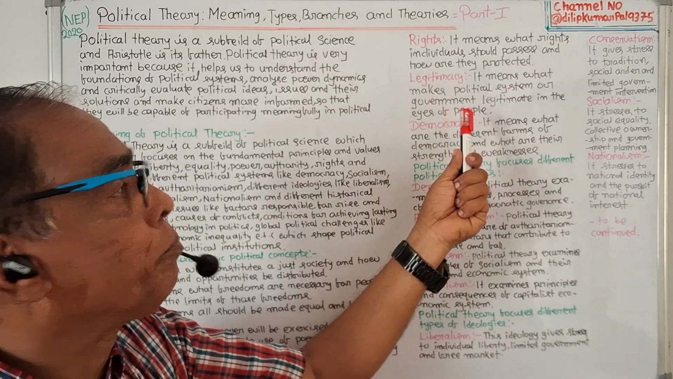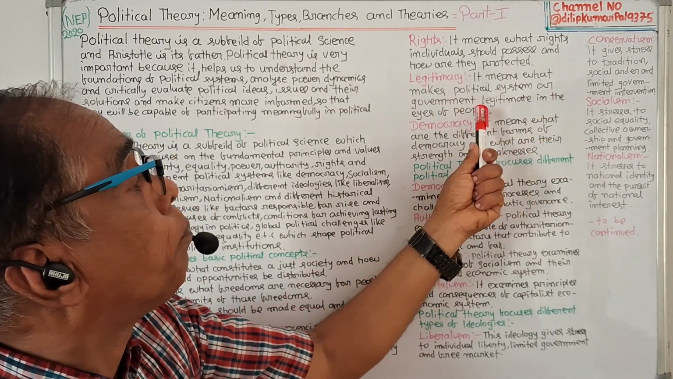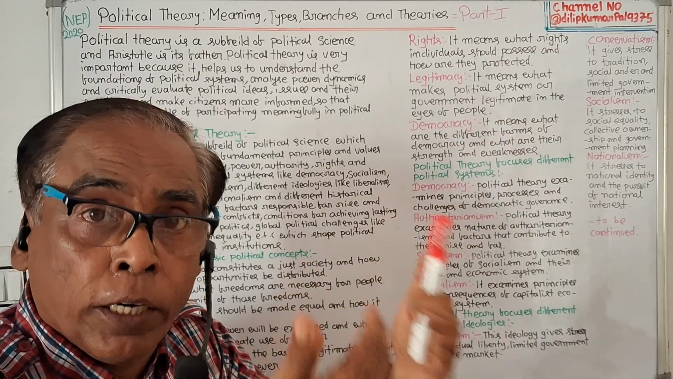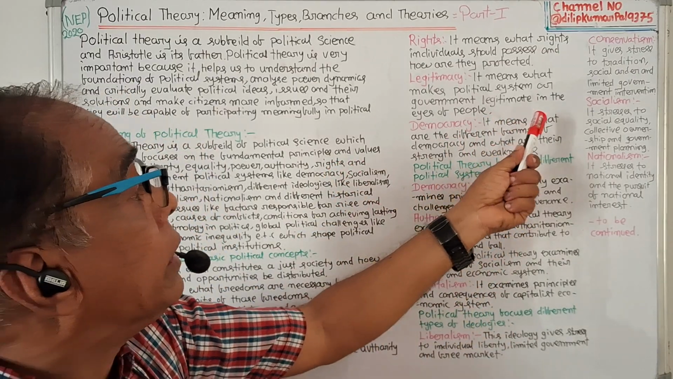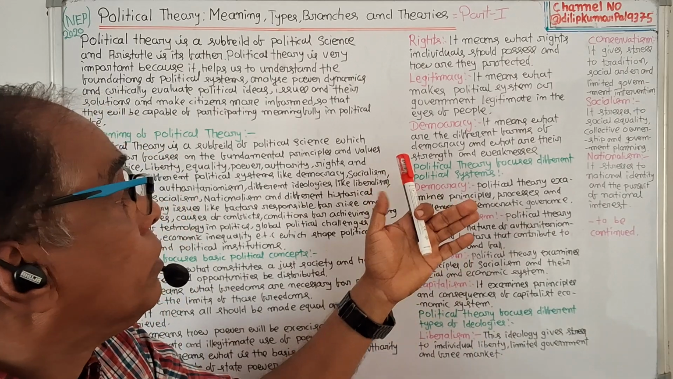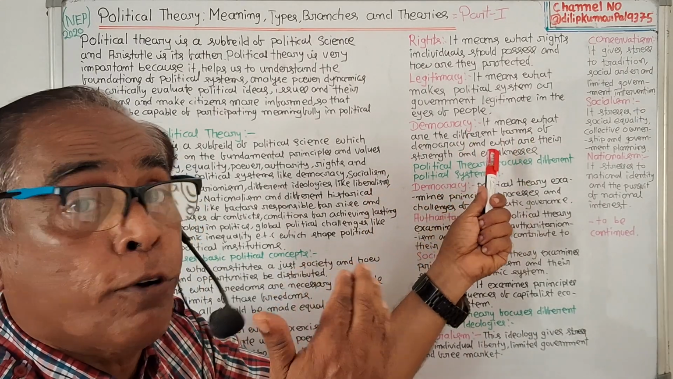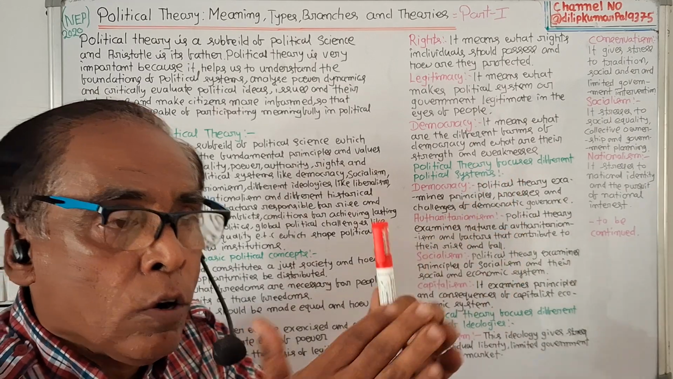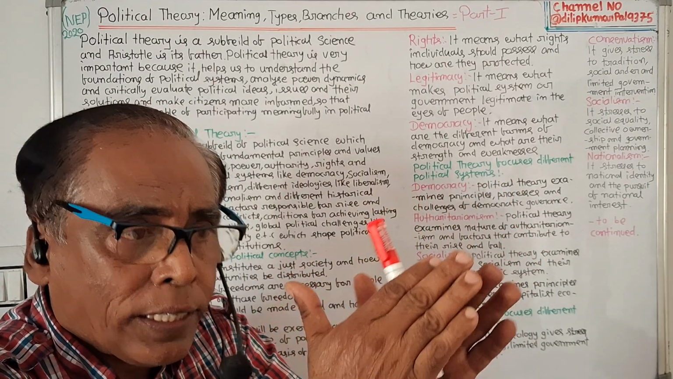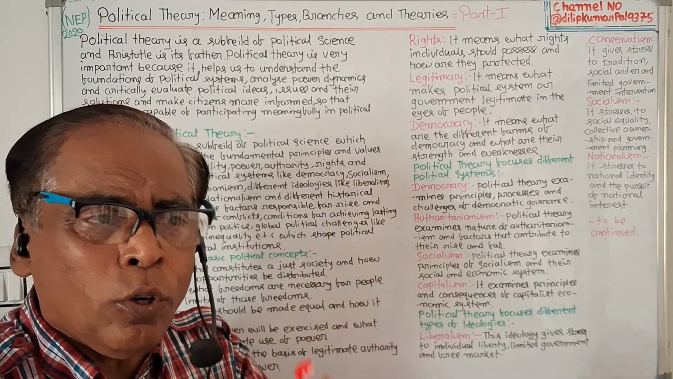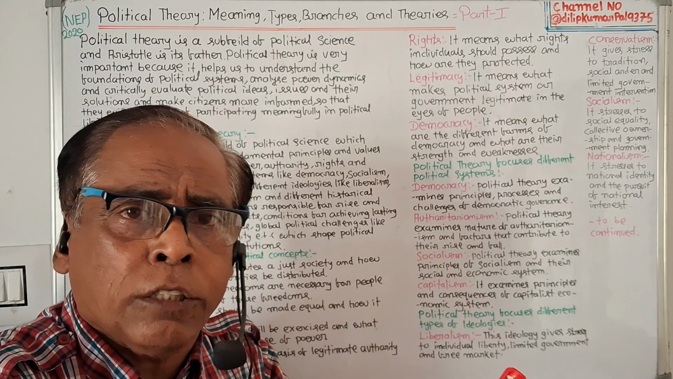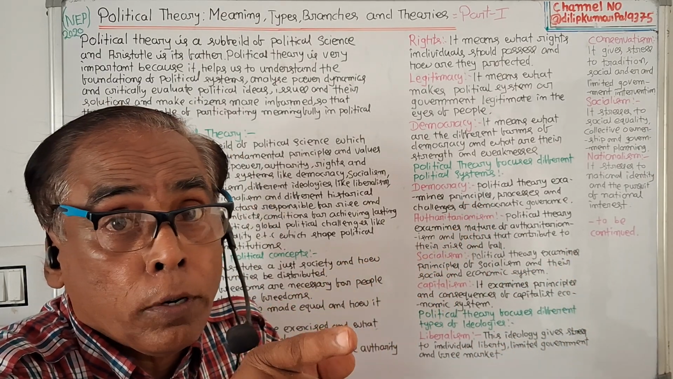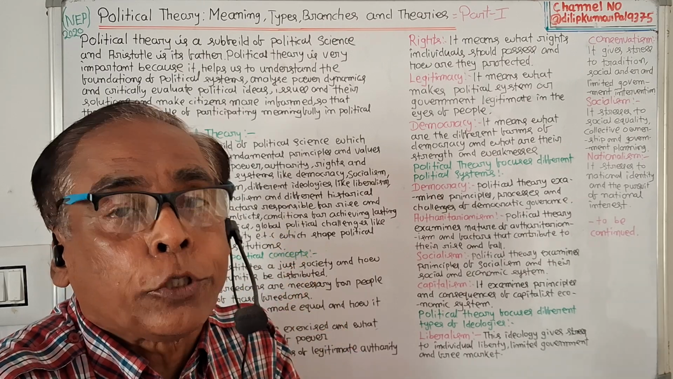Then legitimacy. It means what makes a political system or government legitimate in the eyes of people. Then democracy. It means what the different forms of democracy are, and what their strengths and weaknesses are. So political theory first of all discusses different types of fundamental concepts which influence political community and political institution.